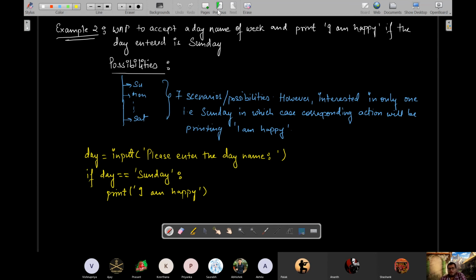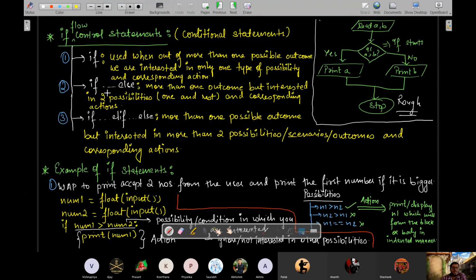Now, the other two scenarios and some practice questions we will see in the next class, that is, we'll be meeting on Monday. पर मैं just hint दे देता हूँ. अब इसमें क्या होगा if else में? There are many outcomes, but you are only interested in two scenarios. One is this one, or if not this, then do only this. ठीक है?